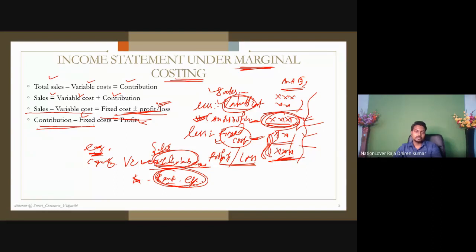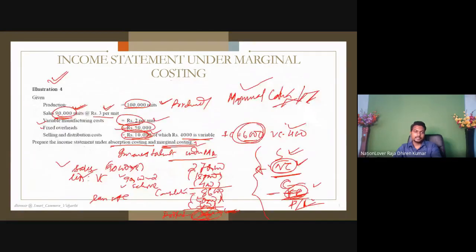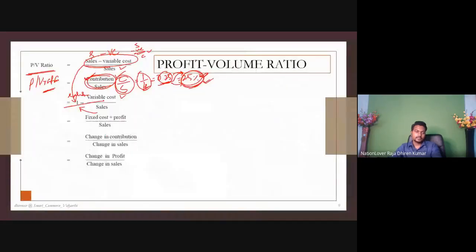Contribution less fixed cost equals profit. Understand? Or fixed cost plus profit equals sales less variable cost, that means contribution. All these are interrelated. So this contribution is equal to fixed cost plus profit.